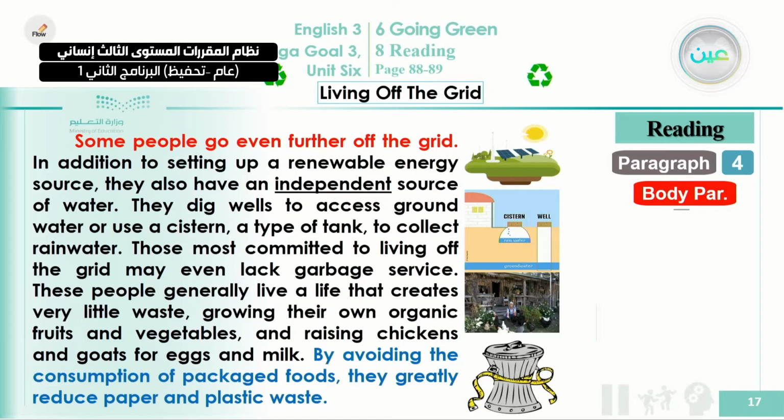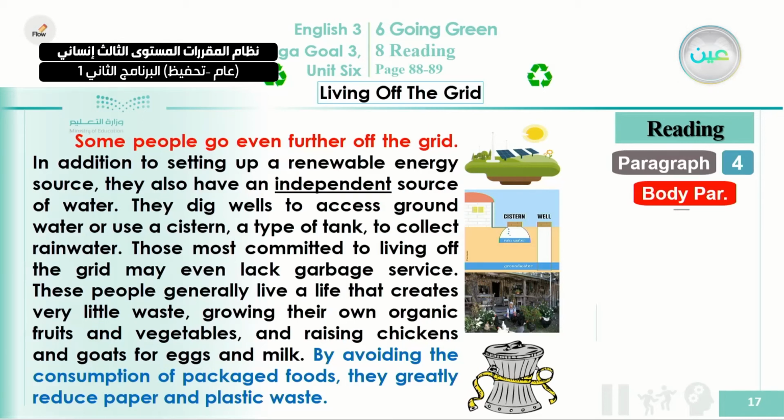Okay. Some people go even further off the grid. In addition to setting up a renewable energy source, they also have an independent source of water. They dig wells to access groundwater or use a cistern, a type of tank, to collect rainwater. Those most committed to living off the grid may even lack garbage service. These people generally live a life that creates very little waste, growing their own organic fruits and vegetables and raising chickens and goats for eggs and milk. By avoiding the consumption of packaged foods, they greatly reduce paper and plastic waste.